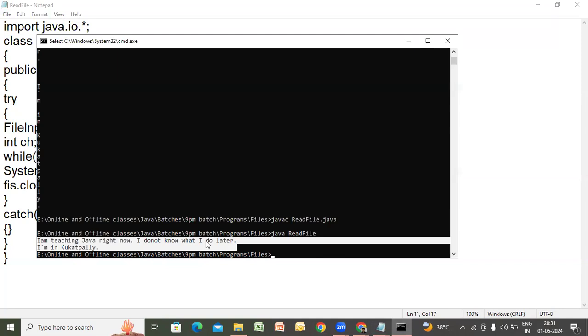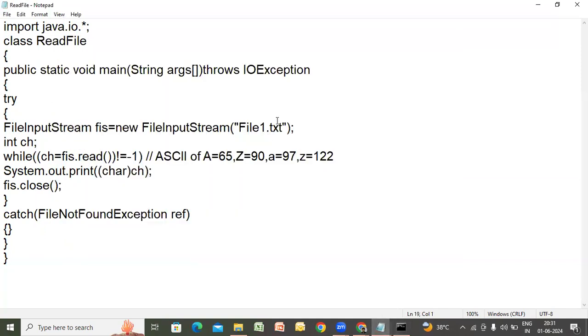Yeah, we got it. So the file data, you got that from file1.txt. If I write file2, what will happen? See, I'll put some messages. You can understand, no? Not like this. System dot out dot println file not found. That is good, no? As a programmer, you can put some message.